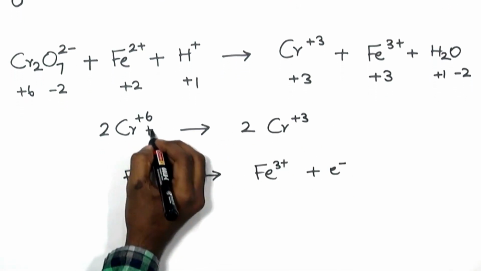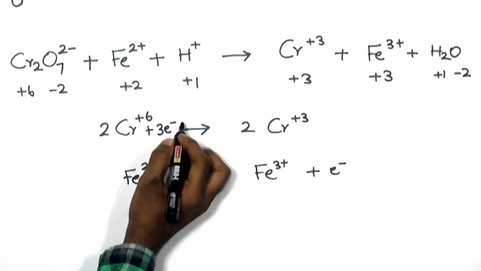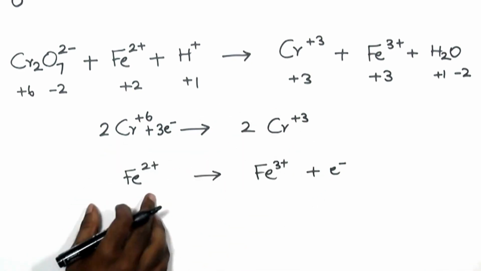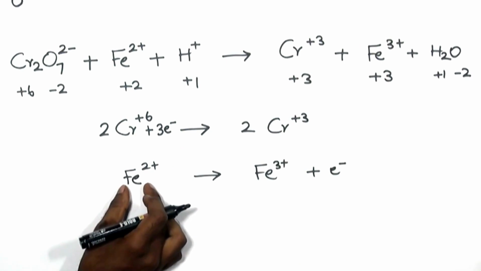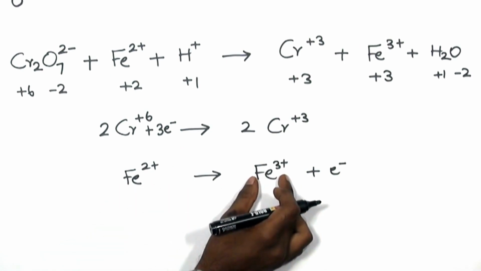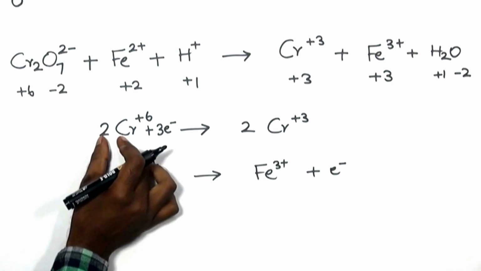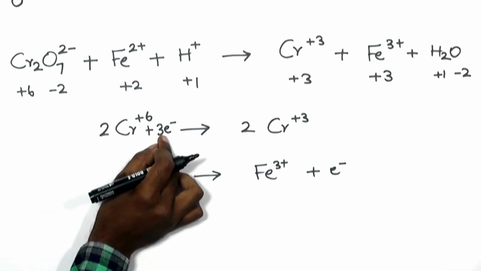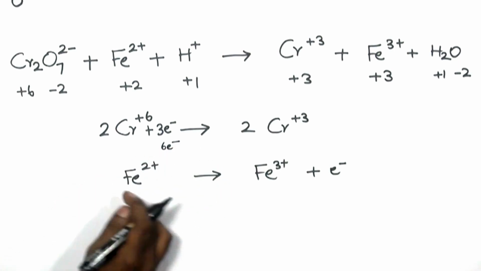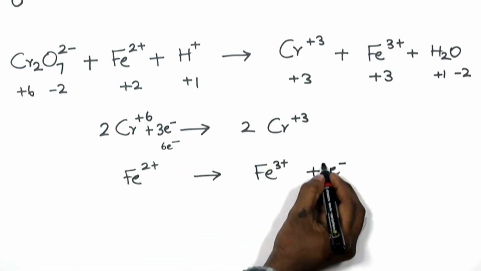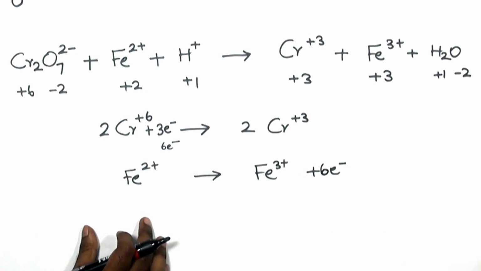If you note down, from plus 6 it has become plus 3. It says that Cr plus 6 needs 3 electrons for this change to occur. But we have only one electron given by one ferrous ion to form one ferric ion. And there are two chromium ions. Each needs 3 electrons, which says that we need 6 electrons on the whole. So I'm balancing these two equations with respect to electrons.